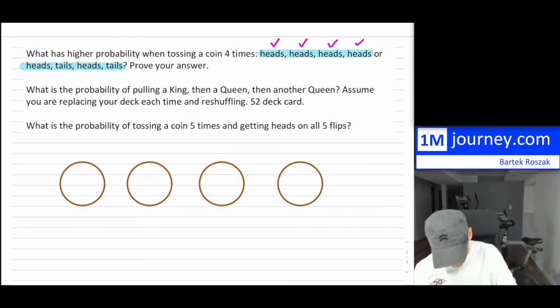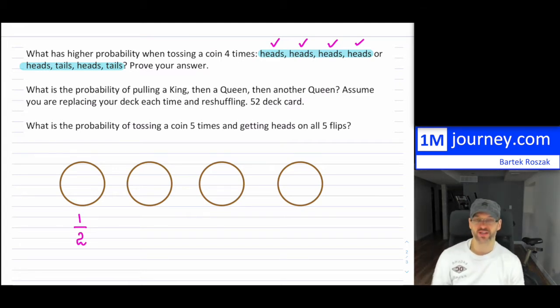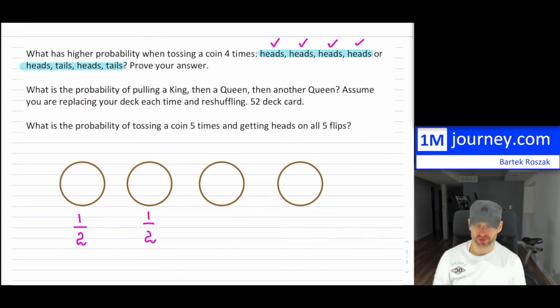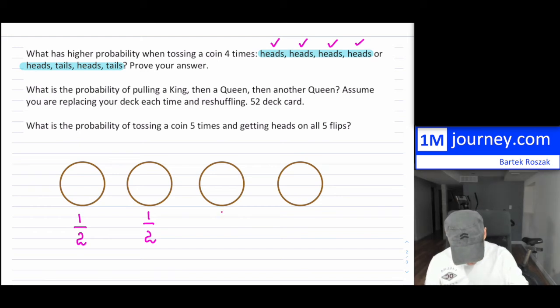If you're flipping a coin, it's basically a 50% chance to receive heads, right? So you flip it once, that's your probability. Now, to receive heads again, you have a 50% chance to flip heads again, and then a 50% chance, and then a 50% chance.